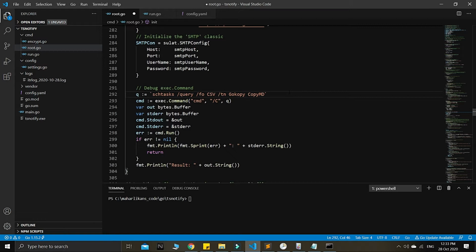As long as there is a white space in between, like this is your task name, right? This is our task name. Right now it treats this as a new command as long as it finds a new space here.